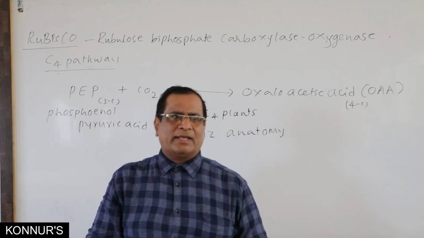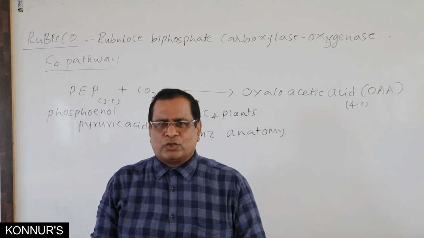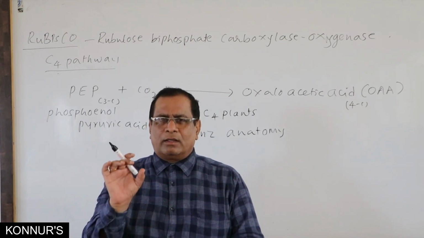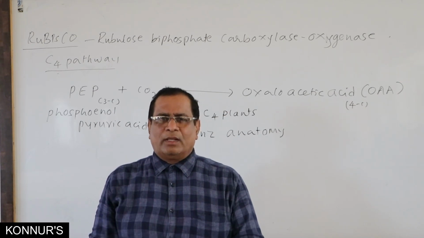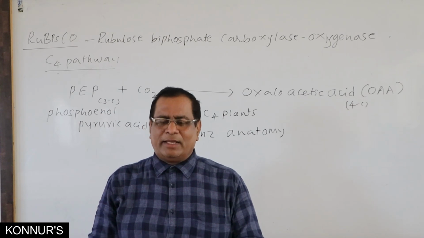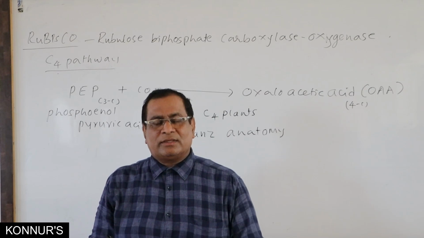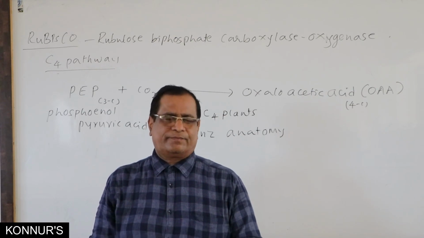In C4 plants, where the Kranz anatomy is there, in the leaves, vascular bundle is covered by many layered bundle sheath with thick cell wall and possessing more number of chloroplasts.